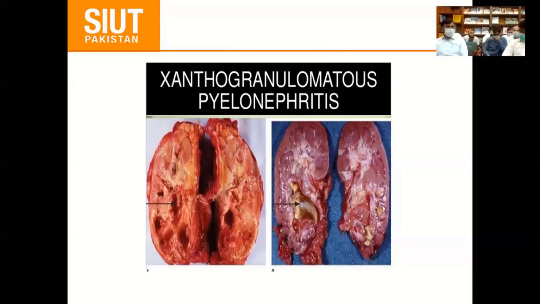Sir, there is an approach to first evaluate for reflux by doing the MCUG and then go for the DMSA. That is the other way around. What is the top-down approach? It is a down-up approach. First do the DMSA.